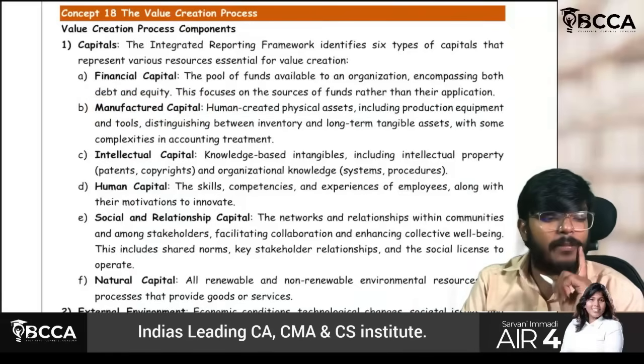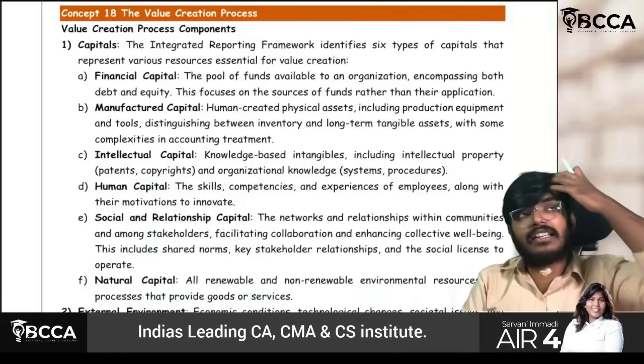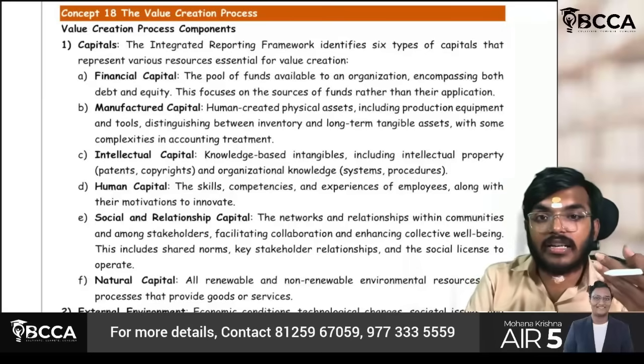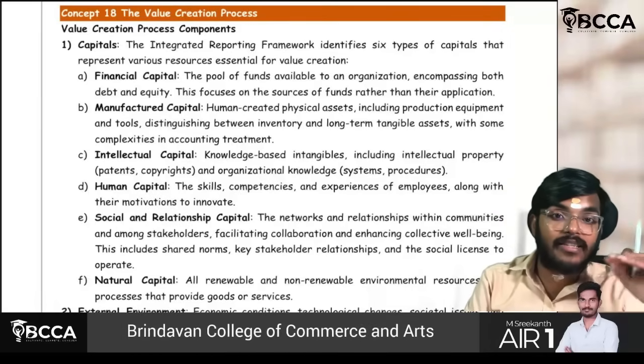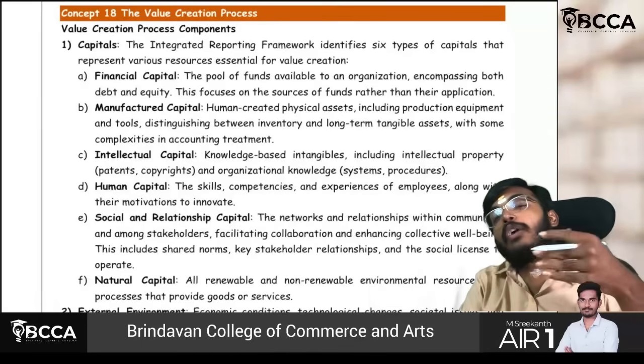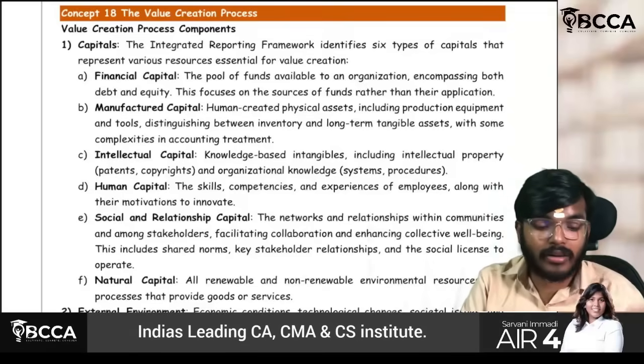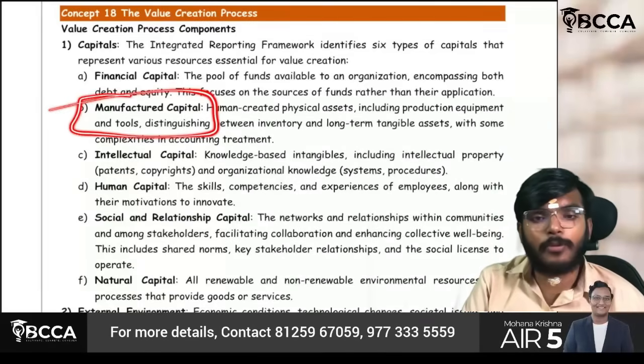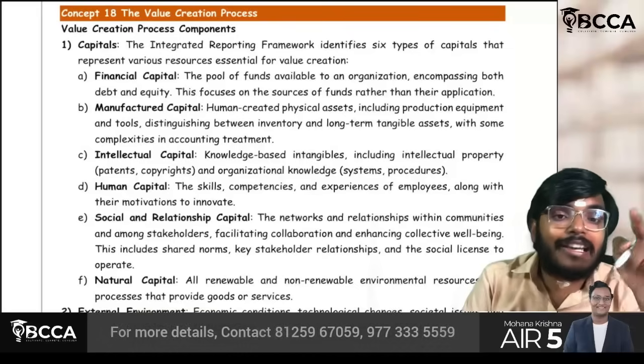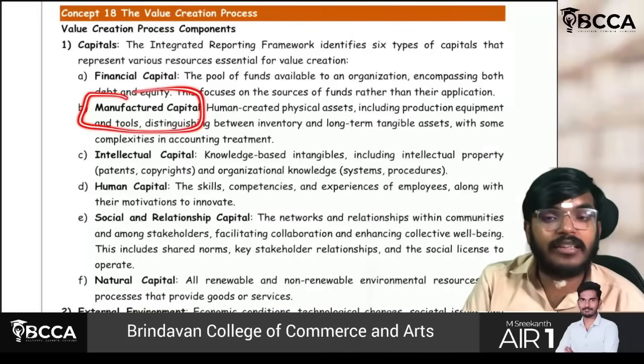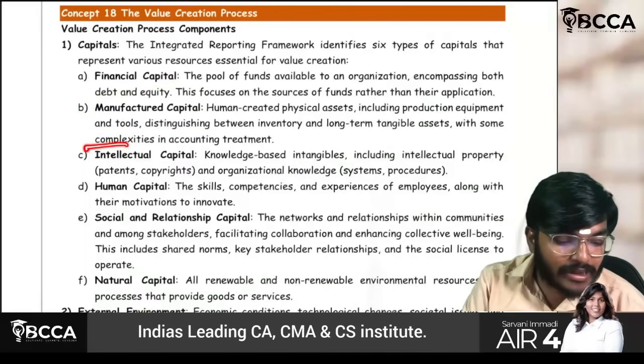Manufactured capital is nothing but, sir, what are the inventories which are there? What are the long-term tangible assets which are there? Okay, how the accounting treatment should be and all will be clearly explained in this manufactured capital portion. How the entity is being valued, value added from this manufactured capital perspective. So next thing, intellectual capital.